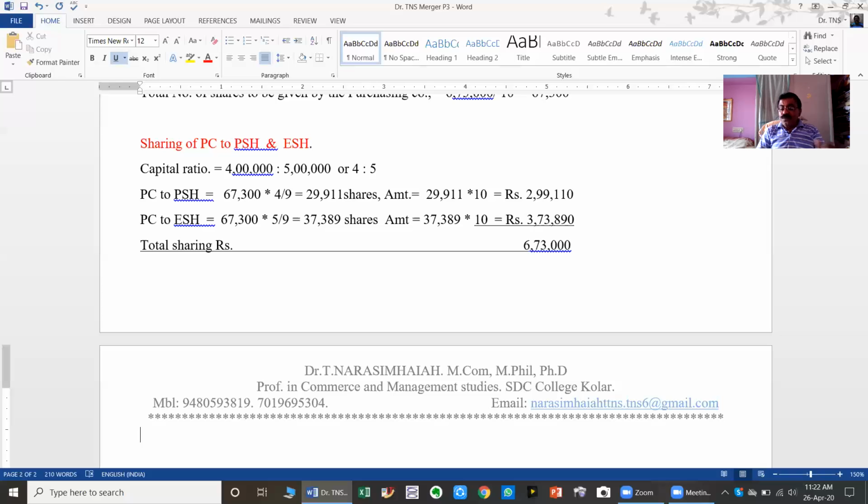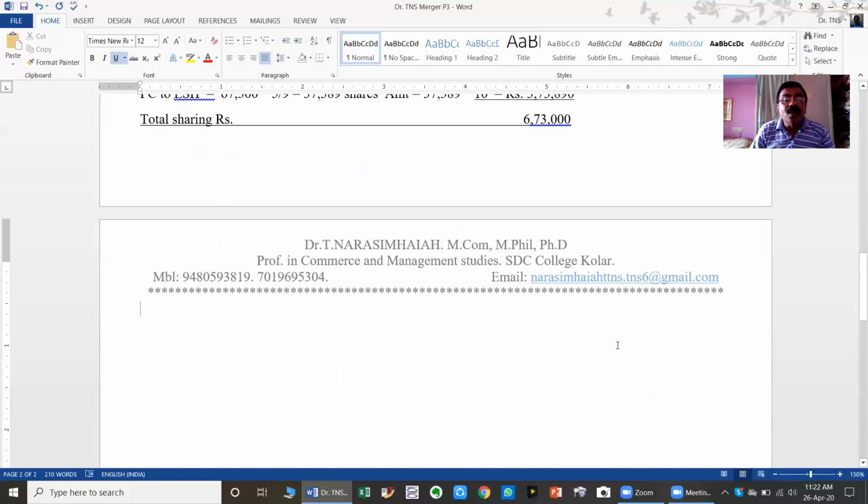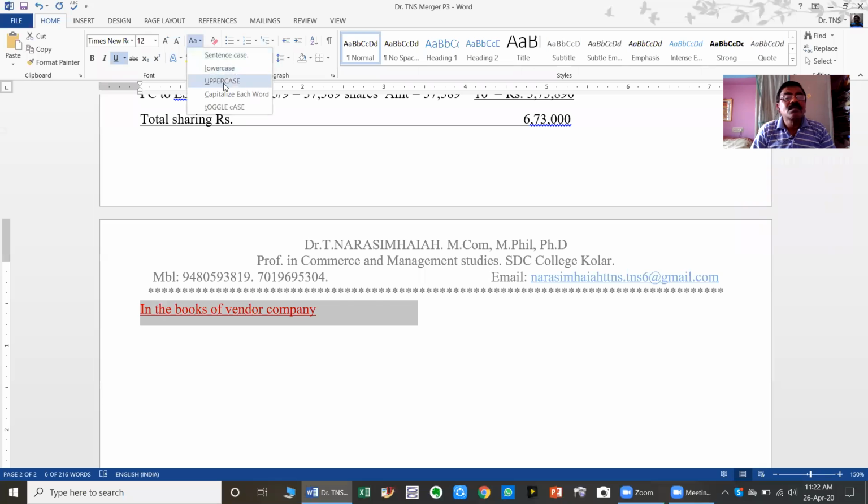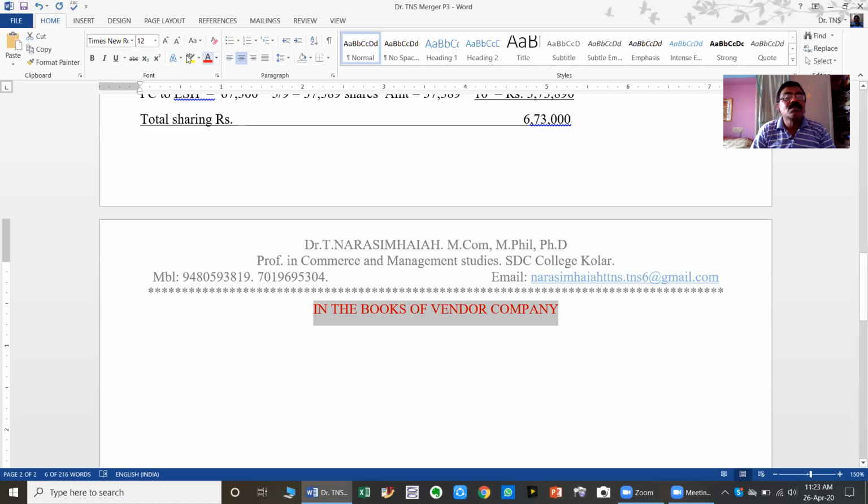After the completion of required workings, now you can go for the solution. First of all, we have to see in the books of vendor company. In the books of vendor company, what do we need to do?